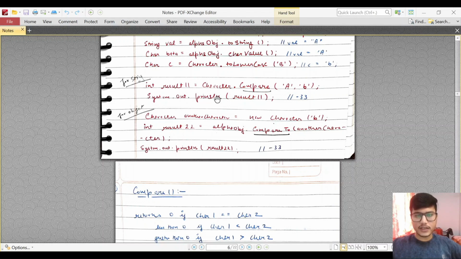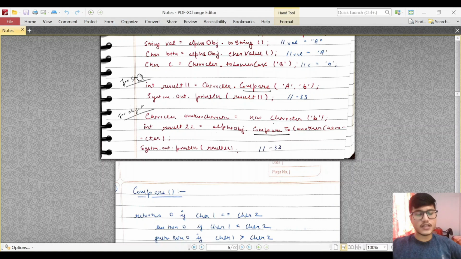And for String and Object, we have two methods, compare methods. For character, we have compare. So if we want to compare two characters, let's say A and B, so we will give them. This Character wrapper class has a method called compare, and using that we can compare these two characters. So what is going to happen is they have some ISO code values for A and B, and those values will get converted, and the difference will be given as the output. So in this case, minus 33 will be given.